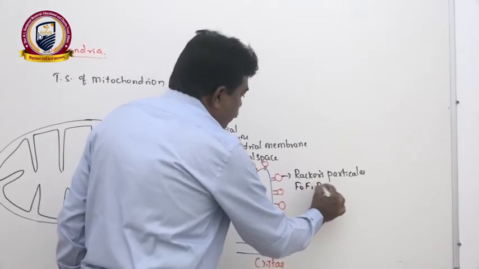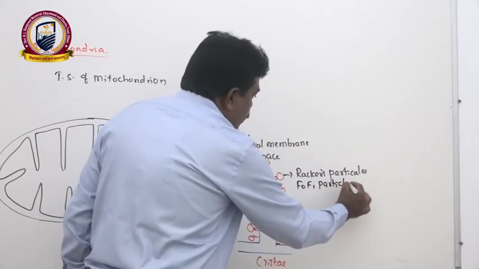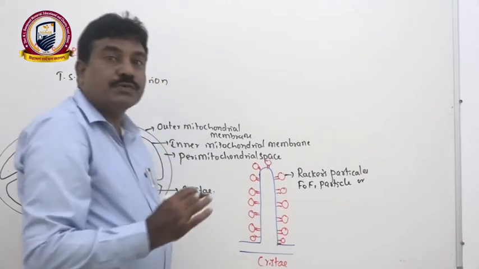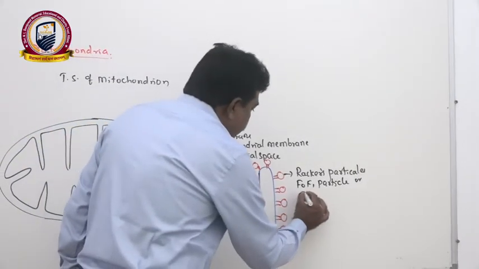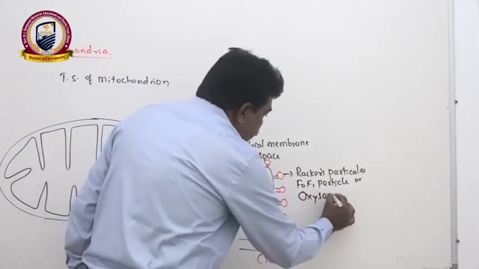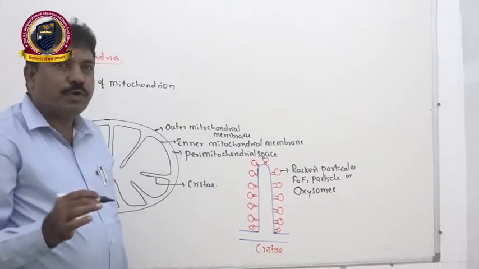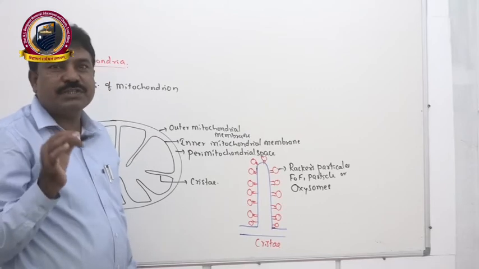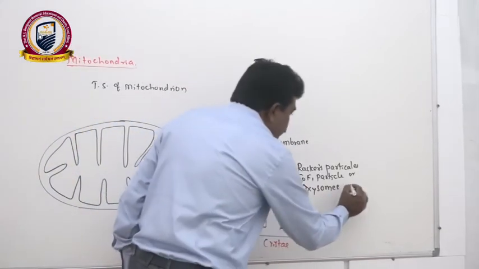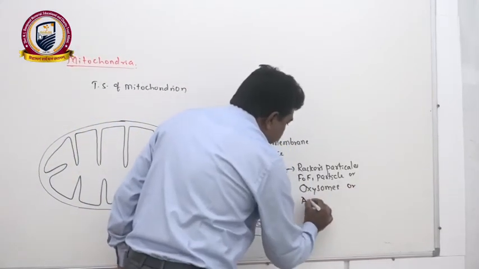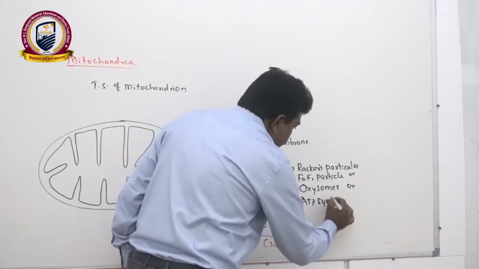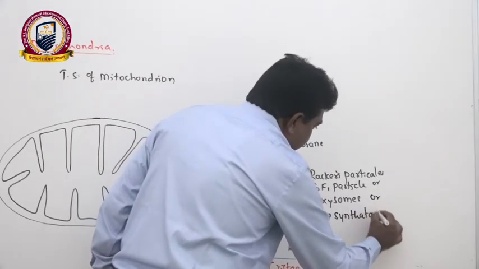F0 F1 particles or oxysomes, because they oxidize the food. Soma refers to body. The body which helps in oxidation of food we call oxysomes. Another name for them is ATP synthetase particles.